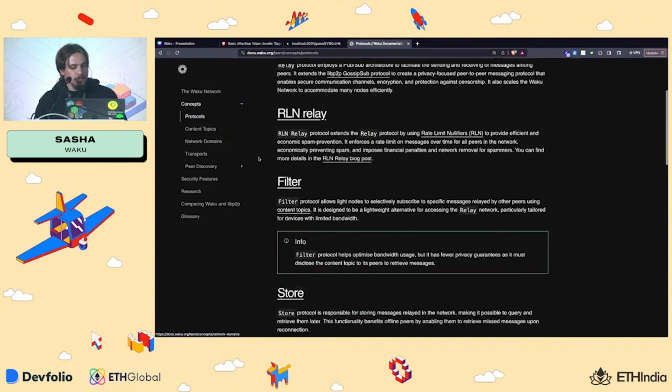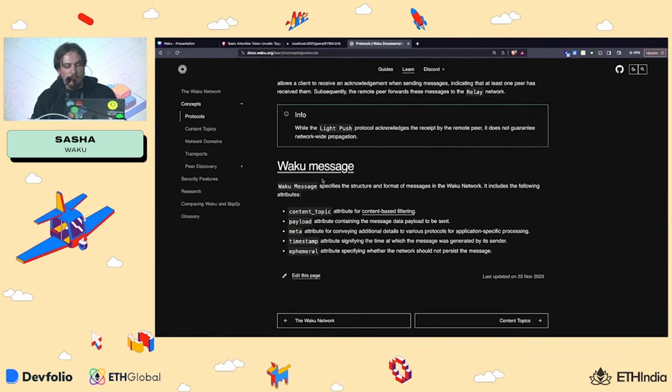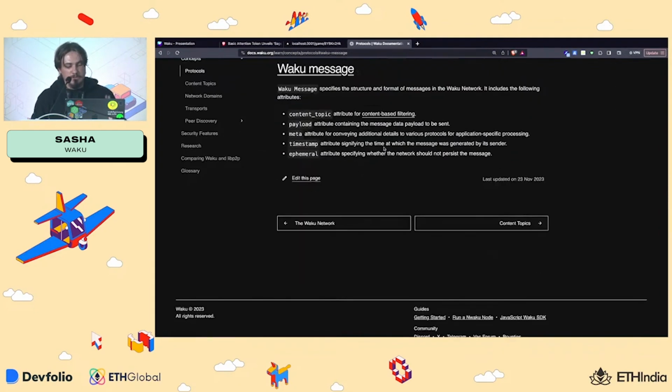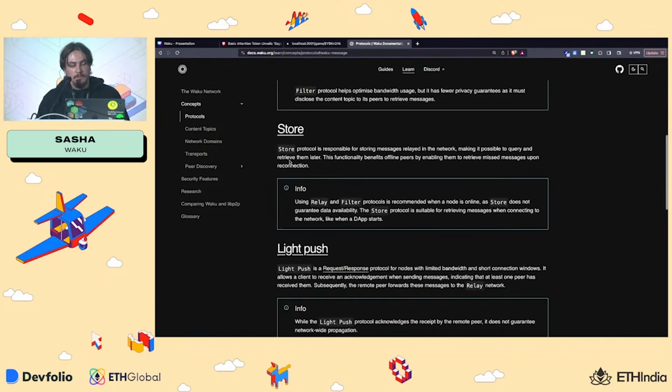And the Waku message. The Waku message, as I said, is the entity in the network. This is the universal language we speak. It consists of the content topic, the place where we want to send messages, and the payload. The payload is the place where we put our information, just bytes. You can do encryption on top. You might do it, you might not.